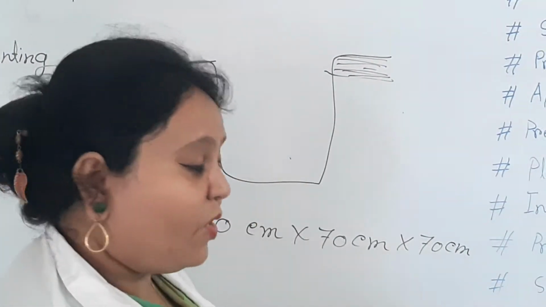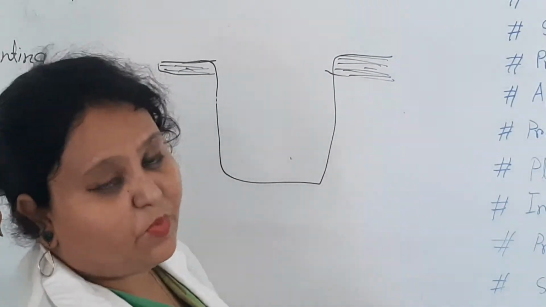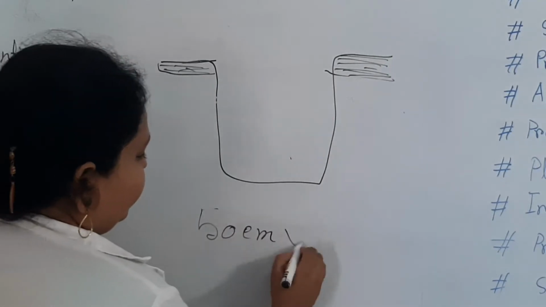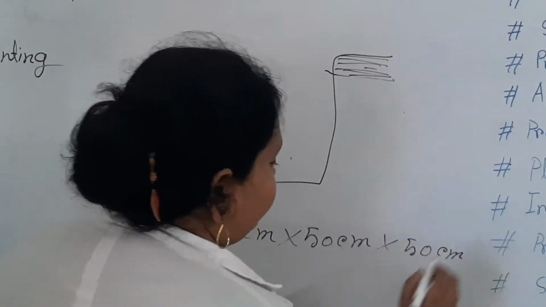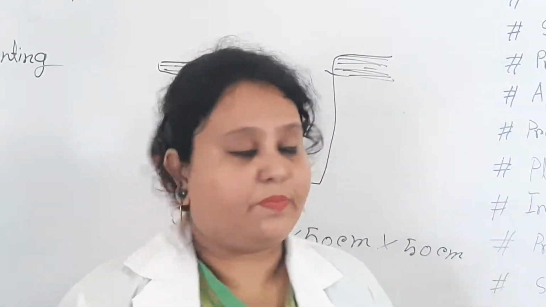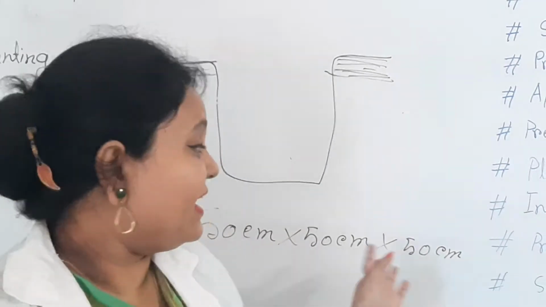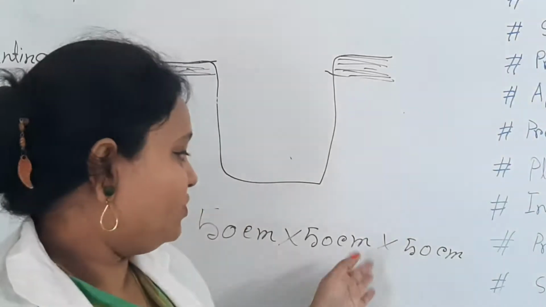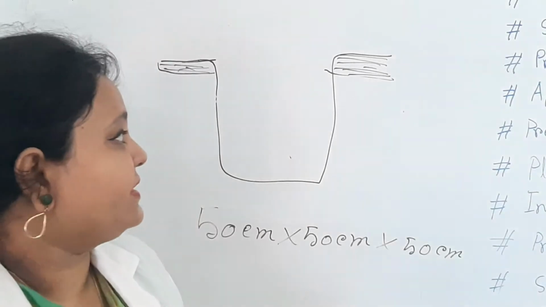And for a small plant or for a small sapling, the pit size should be 50 centimeter into 50 centimeter into 50 centimeter. That is the length, width, and the height. Everything will be 50 centimeter. And this is an important knowledge-based question or MCQ question: what should be the size for a large pit or a small pit or medium pit.